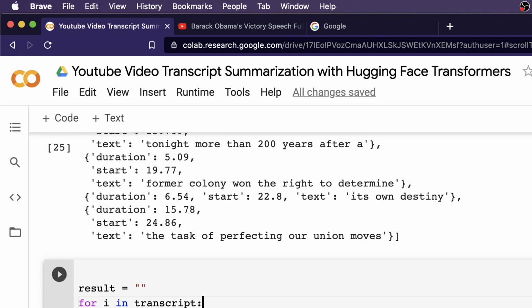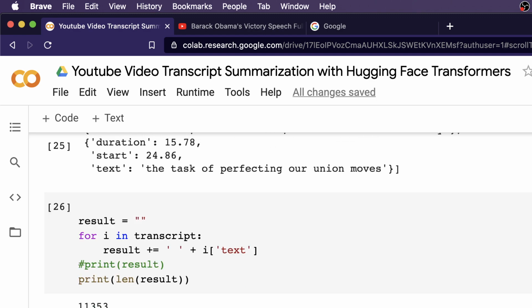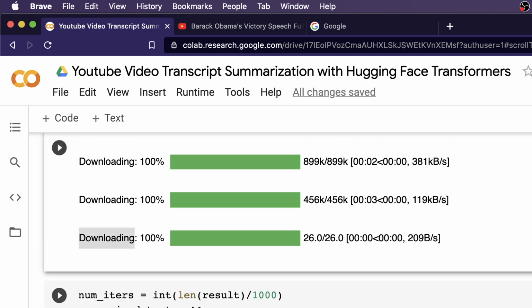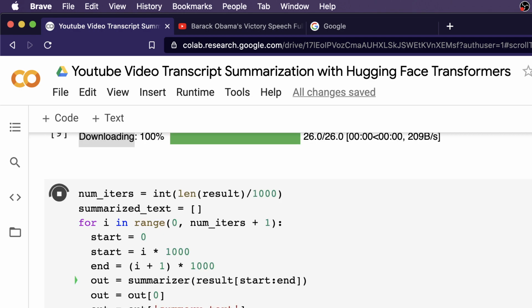So let's finally make the text. At this point, the object result has got the text that we want to summarize from former President Barack Obama's victory speech. Now we are not going to download the model again because we are just doing inference. We don't have to download all the pre-trained models or weights because it's already done. Now we are going to take this and repeat the same process: do batching, summarize it at every point, and then get the output.